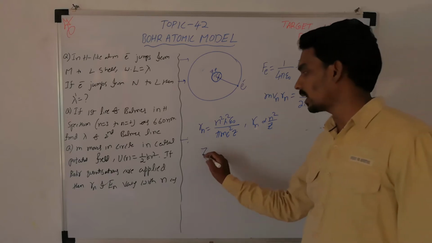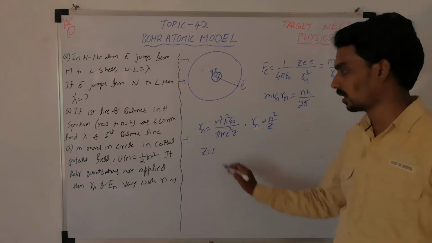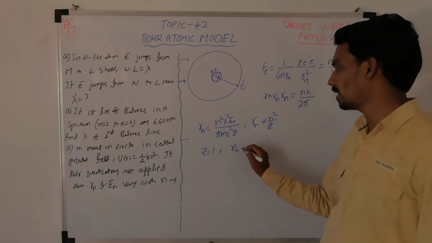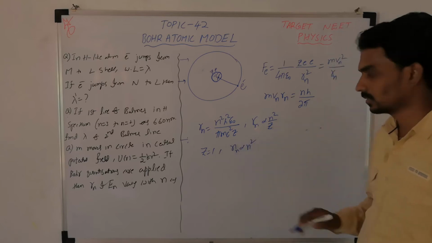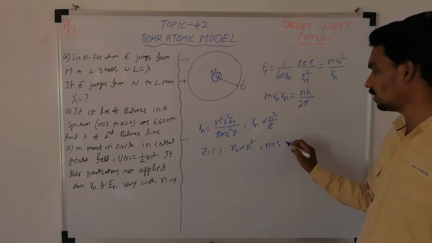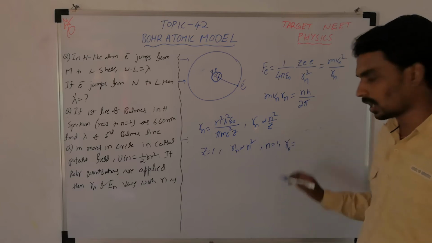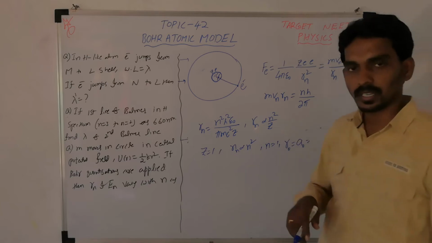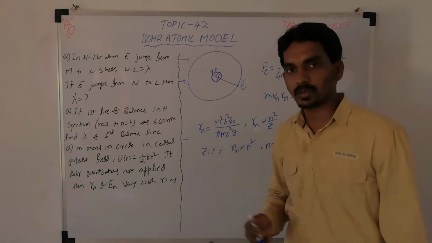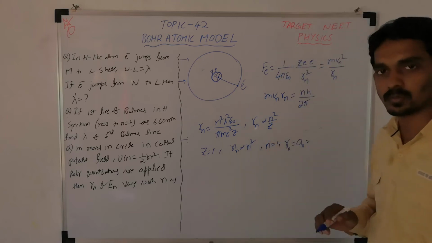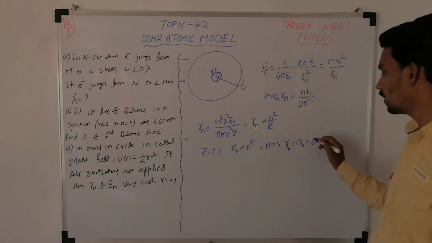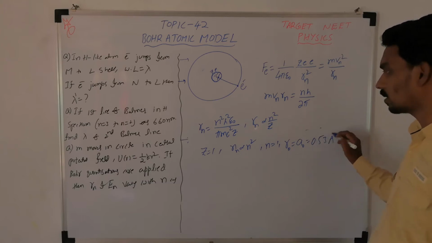For hydrogen atom, Z is 1, so Rn is proportional to n square, and for n equal to 1, that is a0, the radius of the first orbit of the hydrogen atom, it is also called the Bohr radius. That value is approximately 0.53 angstroms.